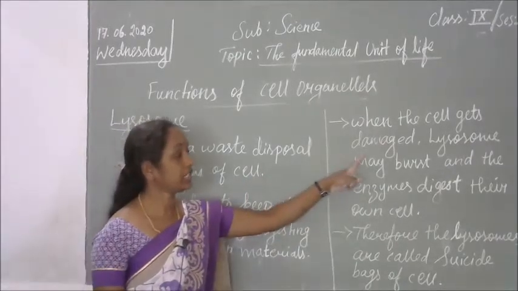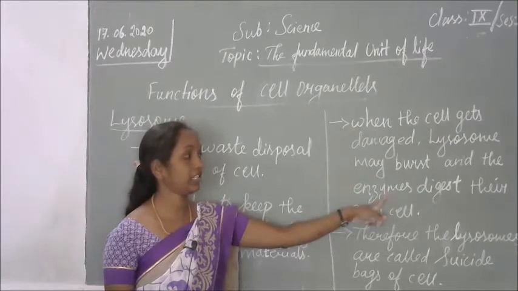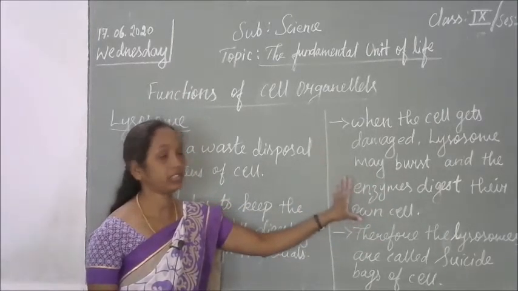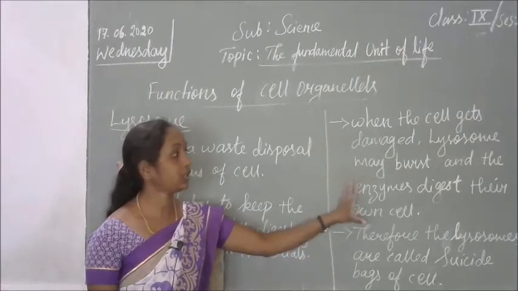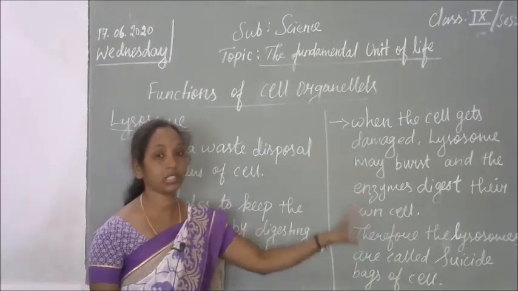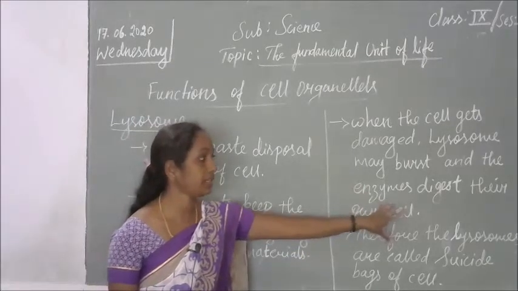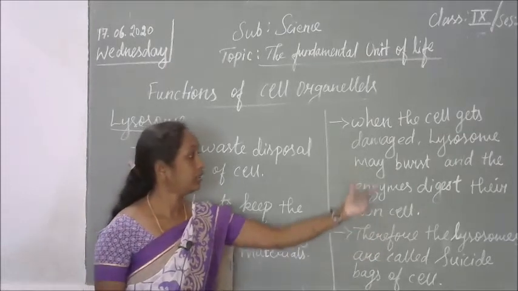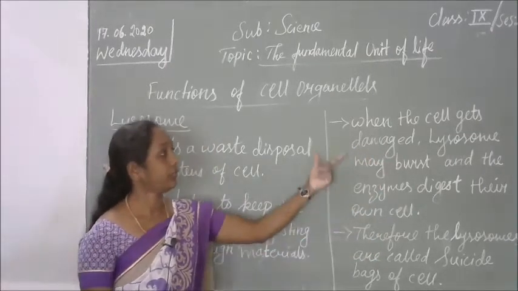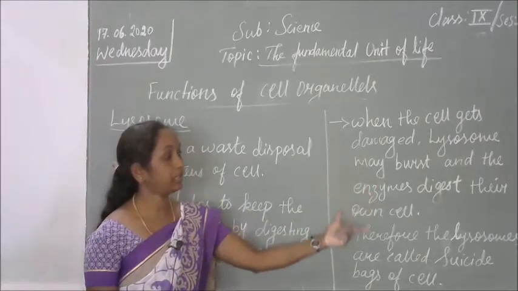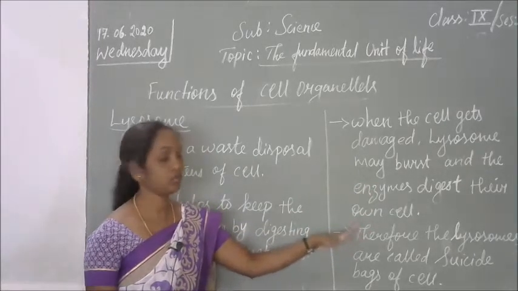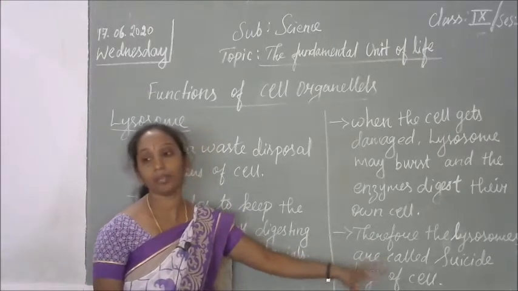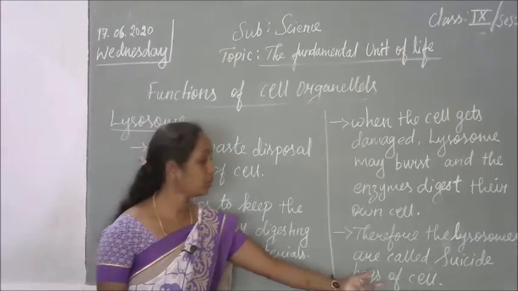When the cell gets damaged, the lysosome may burst and the enzymes digest their own cell. Whenever the cell gets damaged, it's a waste only, so immediately the lysosome will act, it will burst, and using its own enzymes it will digest its own cell. So the lysosomes are called the suicide bags of the cell. It will digest its own cell.